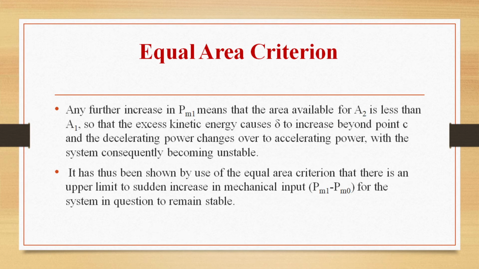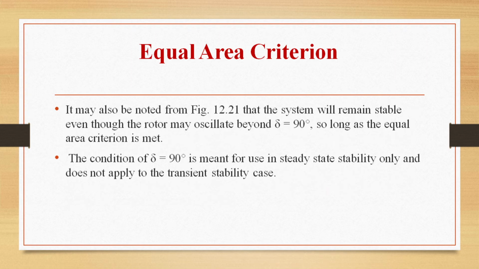So any further increase in Pm1 means that the area available for A2 is less than A1, so that the excess kinetic energy causes delta to increase beyond point C, and decelerating power will change over to accelerating power, with the system consequently becoming unstable. So it has thus been shown by the use of the equal area criterion that there is an upper limit to sudden increase in mechanical input Pm1 minus Pm0 for the system in question to remain stable.